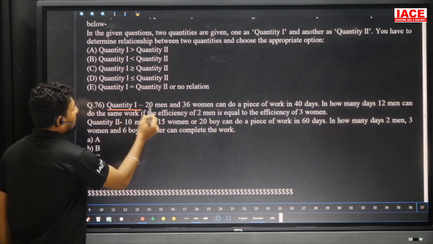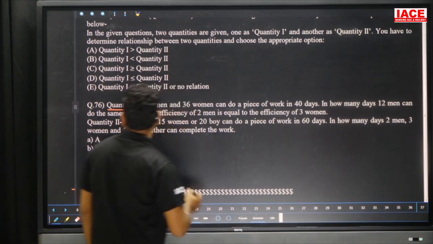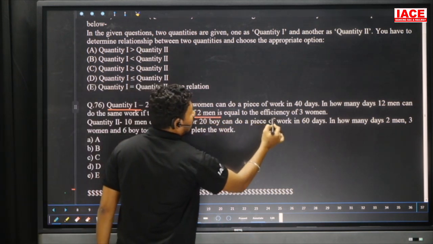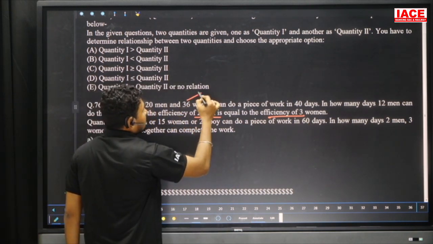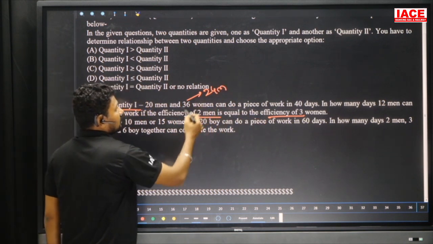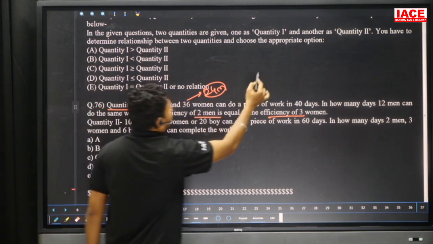Quantity 1 first. 20 men and 36 women can do a piece of work in 40 days. In how many days can 12 men do the same work? If the efficiency of 2 men is equal to the efficiency of 3 women, 2 men is equal to 3 women, then 36 women is equal to 24 men. 3 is to 2. Here 12 threes are 36 and 12 twos are 24 men, and with 20 men, it is 44 men.